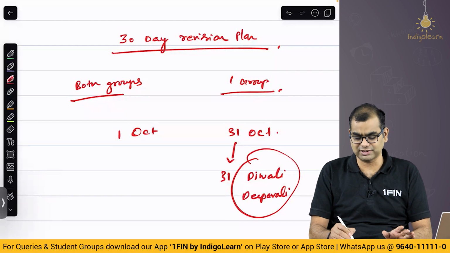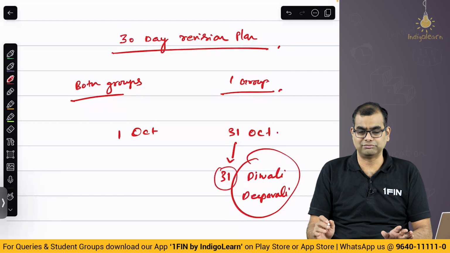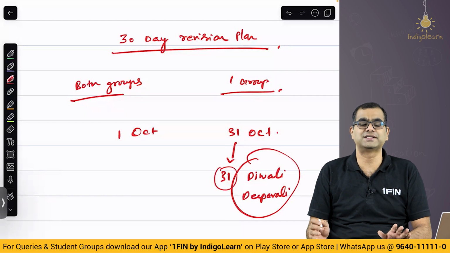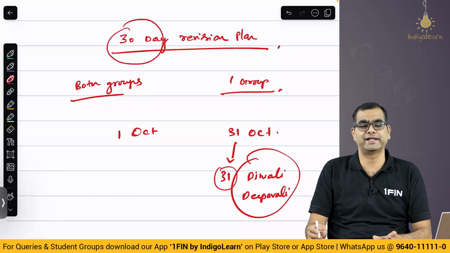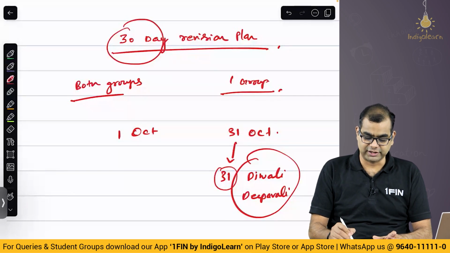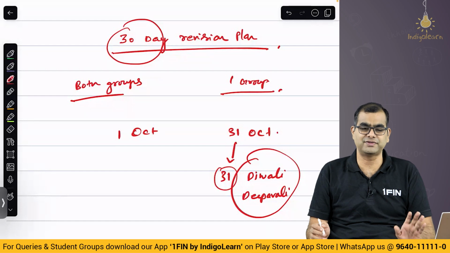Now, my humble request is, on 31st, if you may want to take off towards the afternoon or evening, but please study on that day also, which is why I am making a 30-day plan specifically for students who are writing exams in November 24, excluding this one day. Probably another half day you can exclude for your Dashera festivity if there are any.